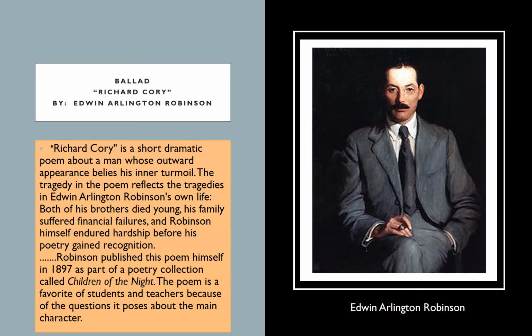In real life, he had brothers who died very young. His family suffered a lot of financial failures as he was trying to write and gain fame, and he had a lot of trouble gaining fame. But in 1897, he wrote a poetry collection called Children of the Night, and the whole collection is about the hardships of man and the hardships of living as a person in his time period. This poem in particular became a favorite to many teachers because of the main character and the ending of the poem. So let's take a look at this.